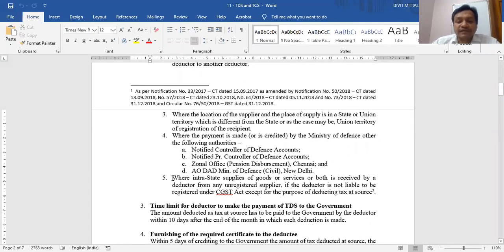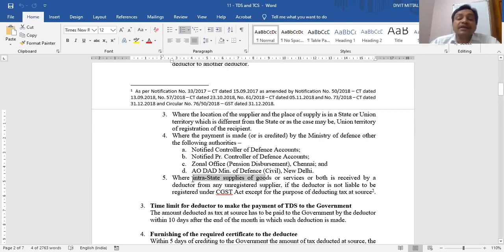Last point is a little bit technical but interesting. Where intrastate supplies are received by a deductor. Now, who is the deductor? The recipient of goods, because that recipient has to make the payment. So whenever any recipient has received goods under intrastate, that means my supplier is also intrastate, from any unregistered supplier. So here the condition is that the supplier is unregistered and the supply is intrastate.